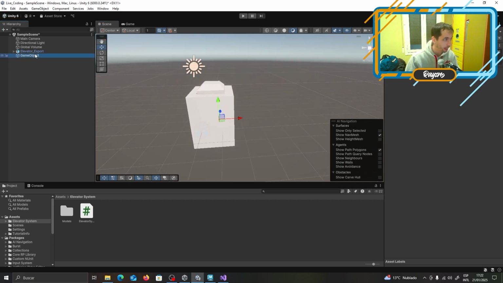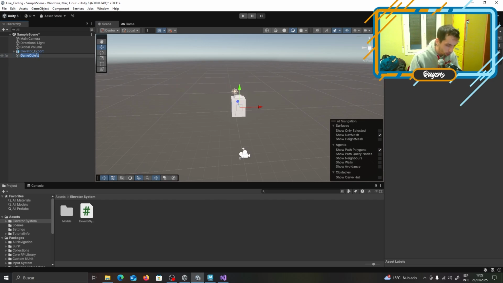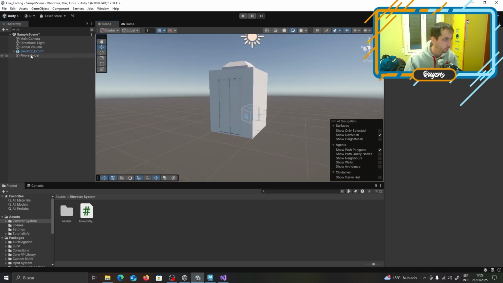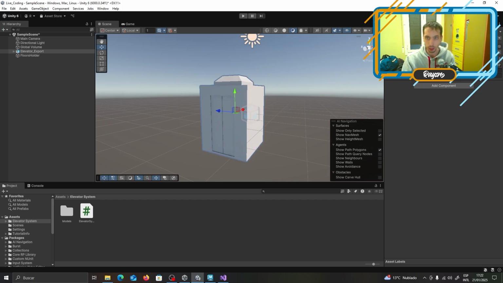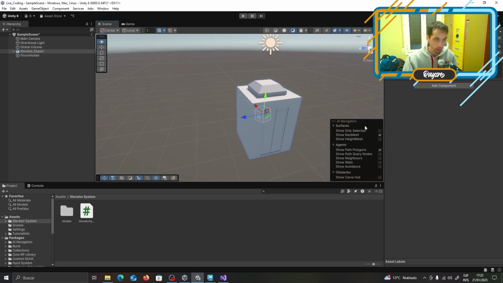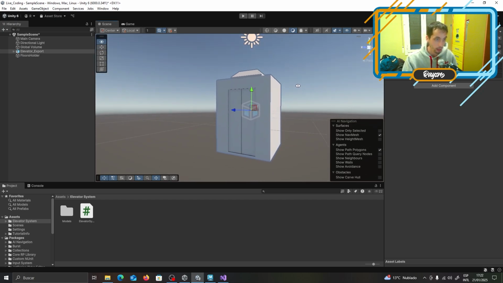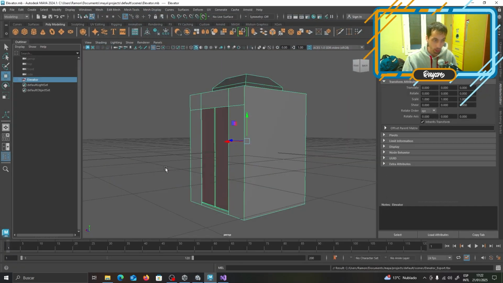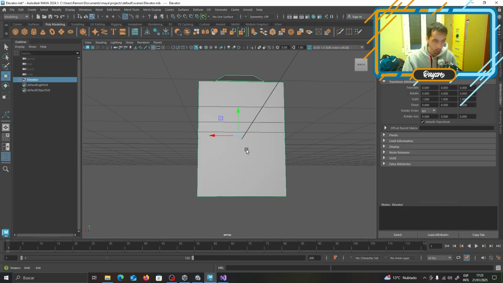So first things first, this is going to be the floors holder. This is something that you would place probably at 0, 0. The elevator is here. If we place the elevator at 0, 0, 0, you can see there's a tiny problem. We can fix this problem. It's easily fixable if we just go